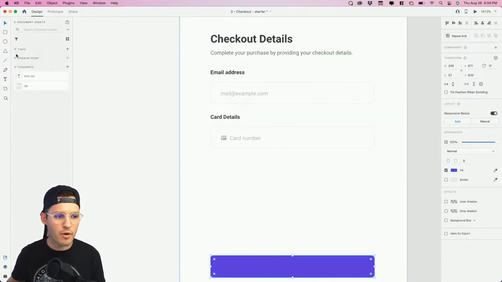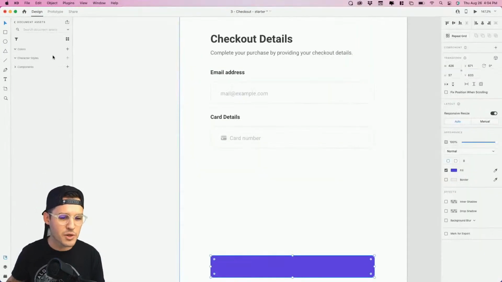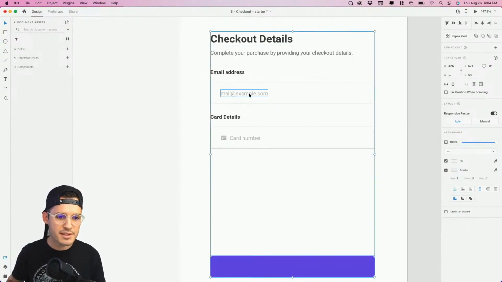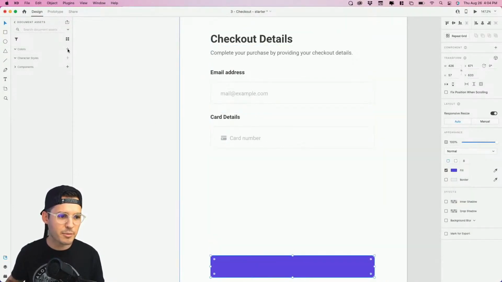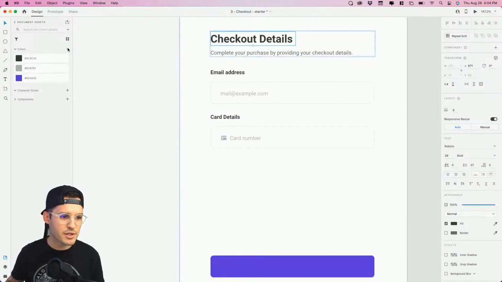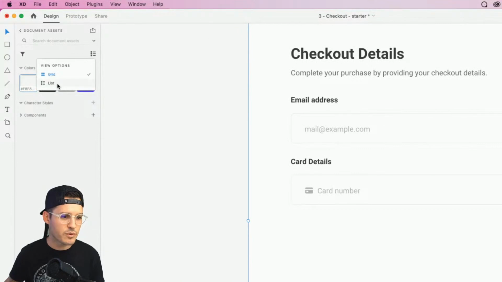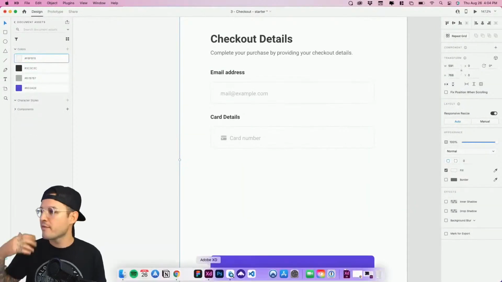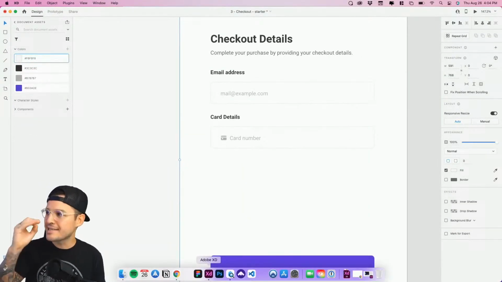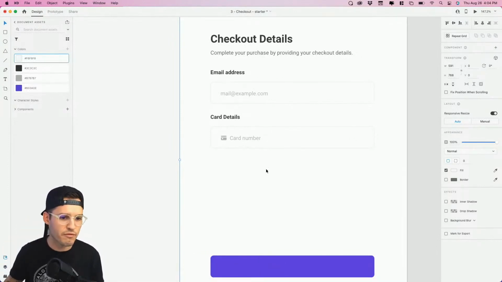And when we open up our document assets, I don't really have a whole lot of anything up there right now. No colors, no character styles. Why don't we do that really quickly? Why don't I grab this, and this kind of light gray color? I'm going to press plus on each one of them and just add these colors to our color palette up here. Boom. Okay, we can list it or view it as a grid, or we can view it in our list view like that. Now we have the colors to work off of. We can designate colors for everything, and those are the master colors for our file.